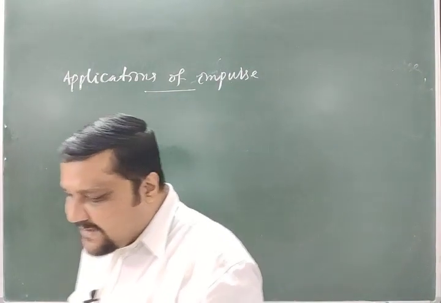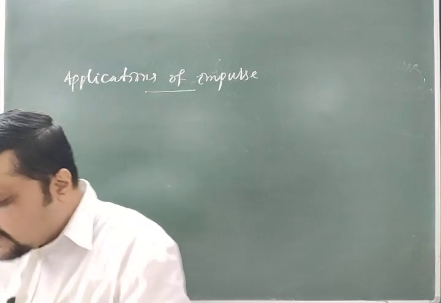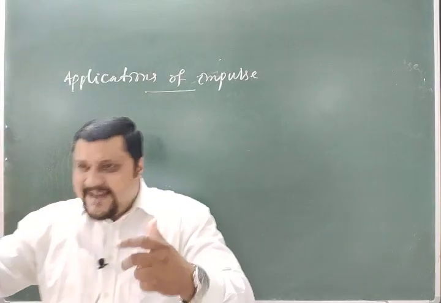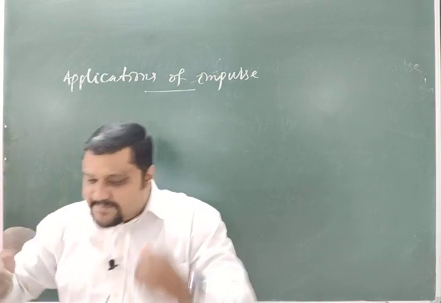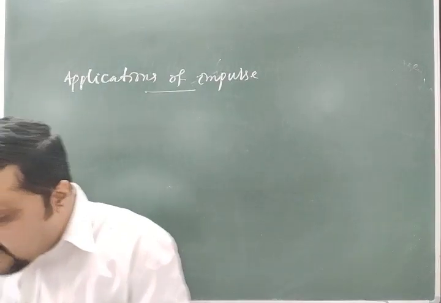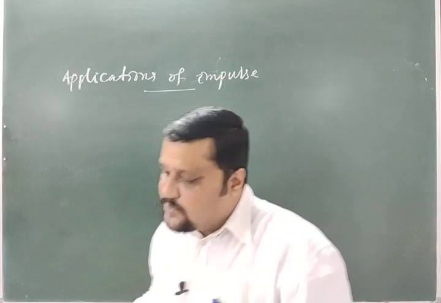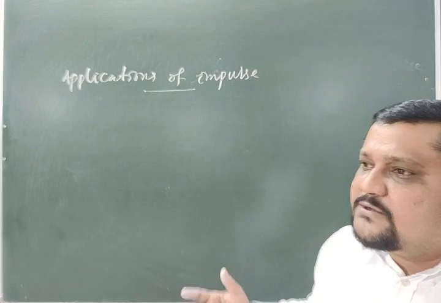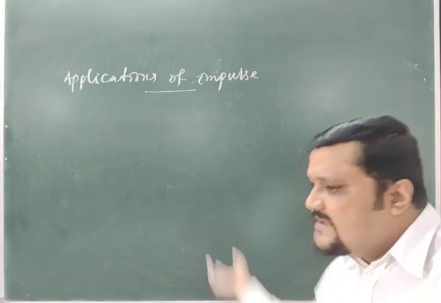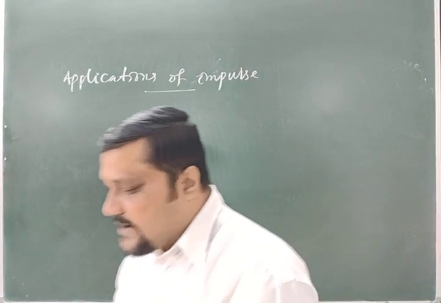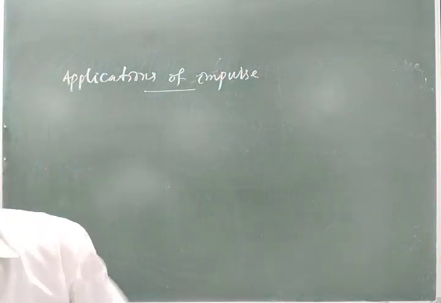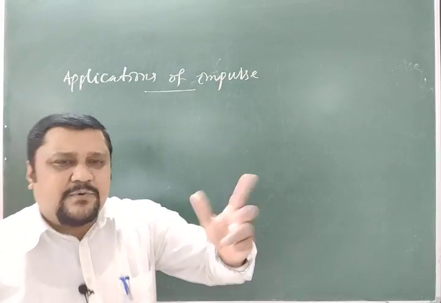In that case, the spring increases the time of the jerk, thereby reducing the force. If the time increases, the force reduces. Okay, students? So these are two examples I have cited.